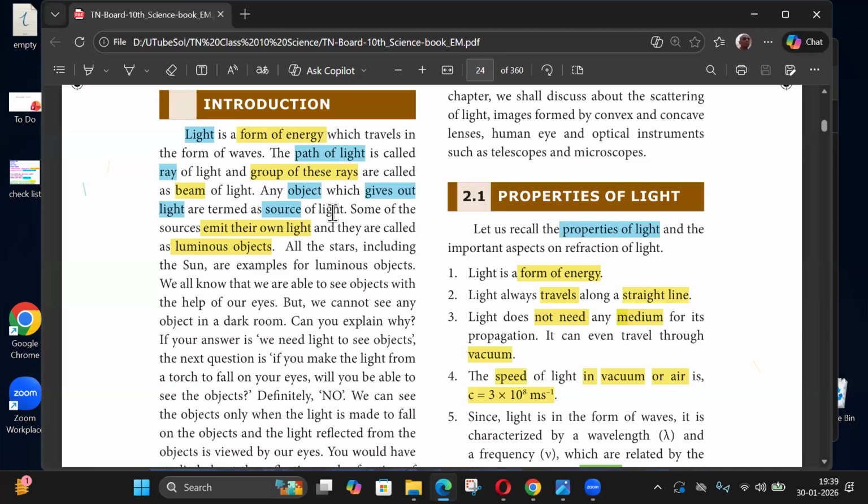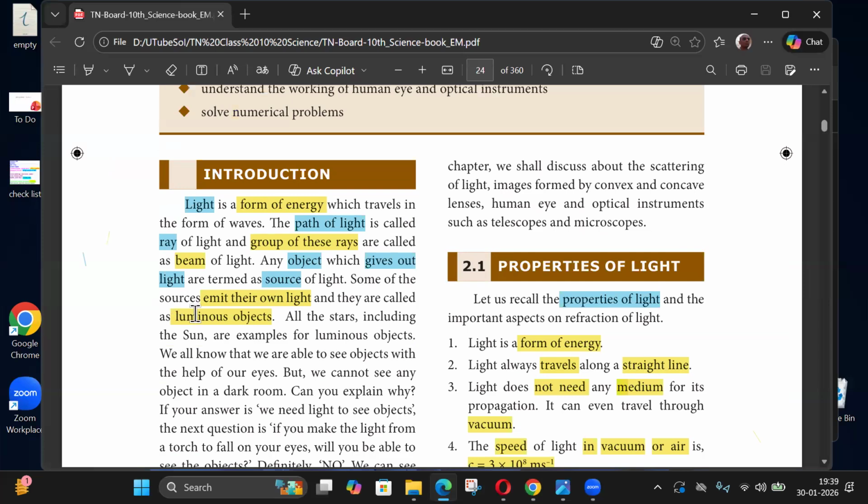And the source of light is the one from which the light is coming out. There are certain objects which give out light, and they are called luminous objects. For example, the sun is a luminous object, but the moon is not. What we see as a white thing is the sunlight which is getting reflected from there. So the moon is also giving out light, but it's not its own light. It's reflected light from the sun.